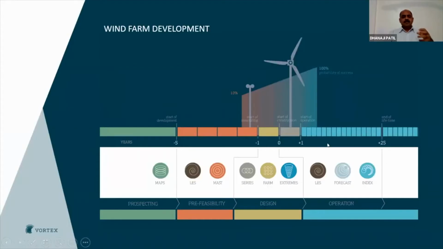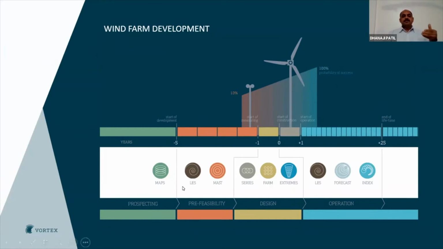You can see in these graphics the life cycle of a project, which is normally about 25 years, but the prospection starts much earlier, maybe 5 years before the actual construction of any wind farm. And then you can see these are the Vortex products. They can be used during the different stages of wind farm development.